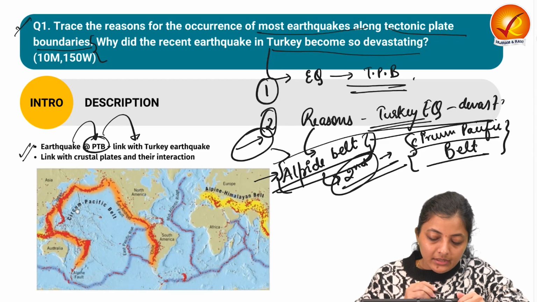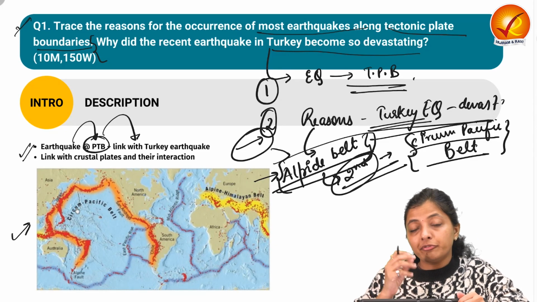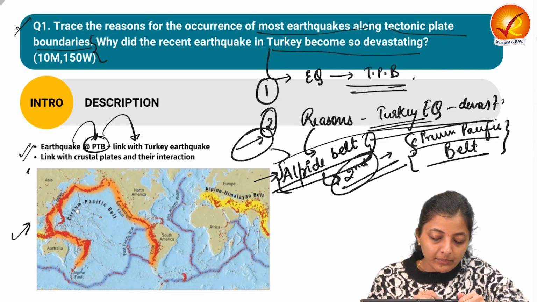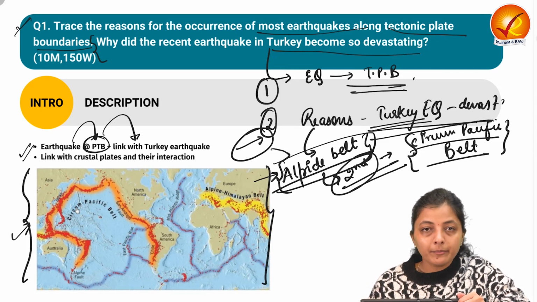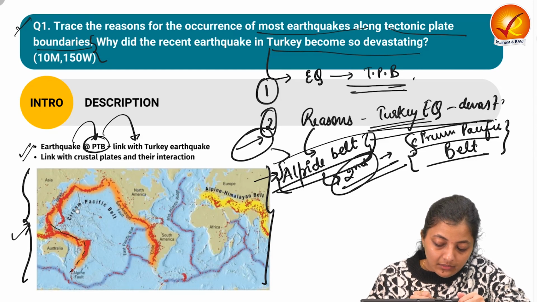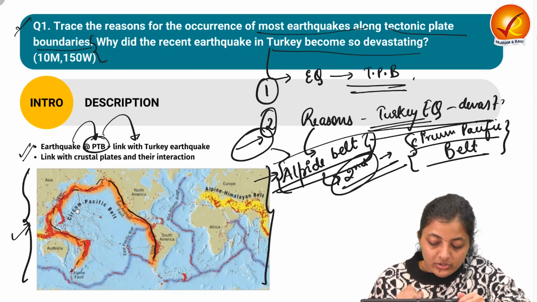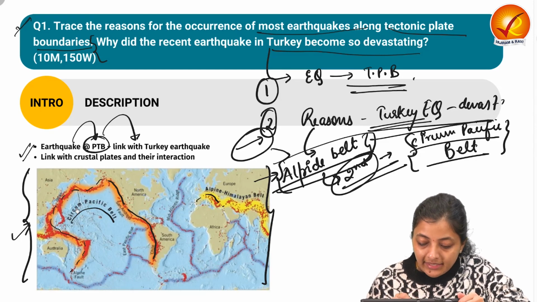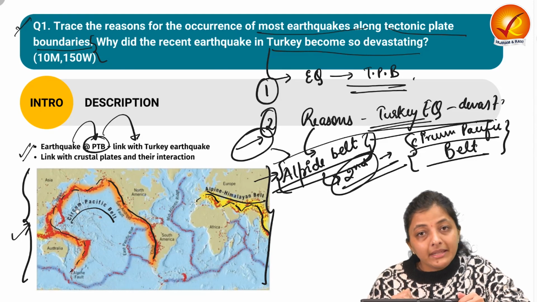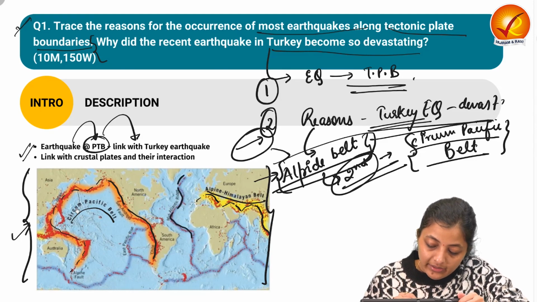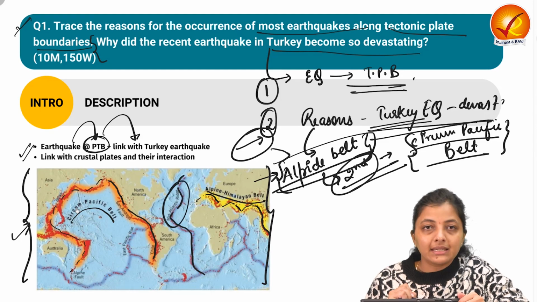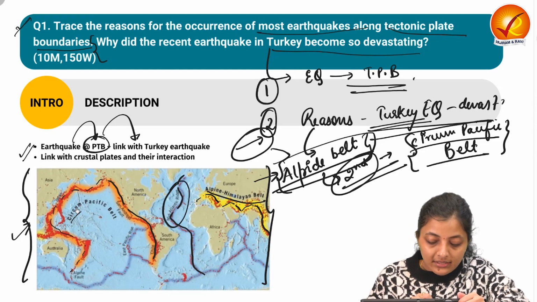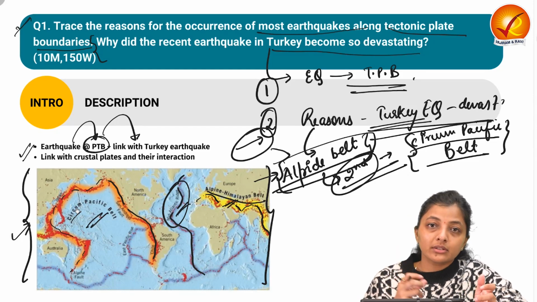Then after the introduction, before the body, you can make a world map, marking the areas where most earthquakes occur. The first one is the Circum-Pacific belt. The second area is the Alpine or the Alpide Himalayan belt, and the third region is the Mid-Atlantic ridge. So these are the three topmost regions where the earthquakes concentrate or occur.